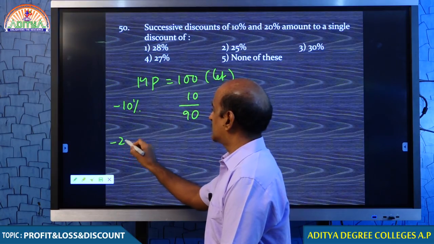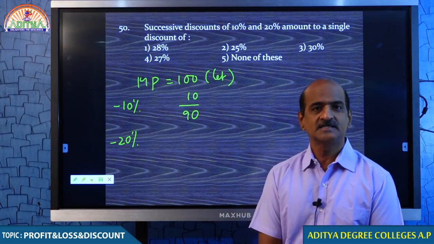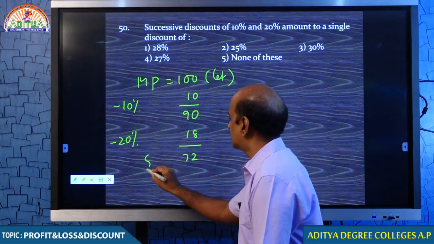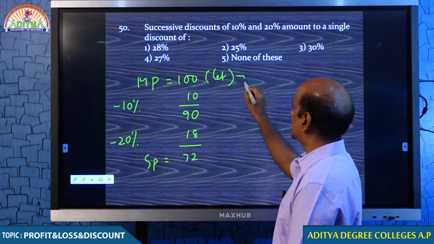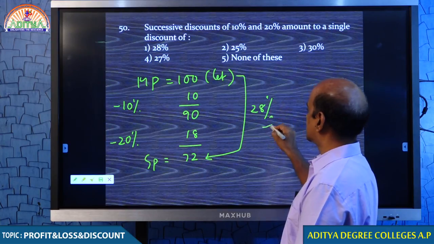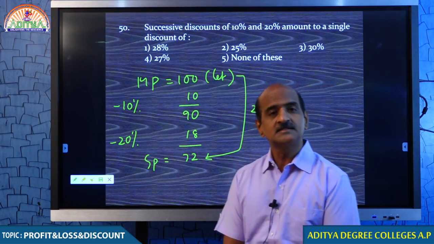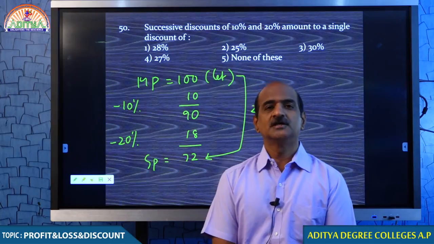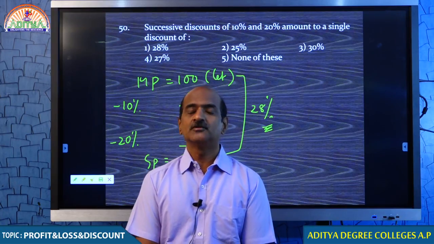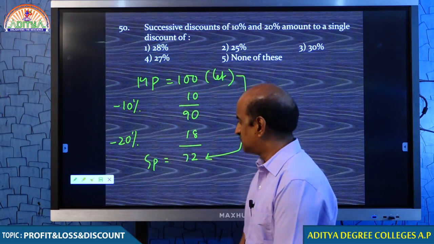Again, you are offering 20% discount. How much is 20% of 90? 10% is 9, 20% is 18. So, at the end you are selling for 72. Actually 100 rupee becomes 72, which means your single discount is equal to 28%. A layman thinks that he is getting 30%, but if you are very clear about it, you come to know that you get only 28% discount. You understand, students? I hope that you can easily get it.